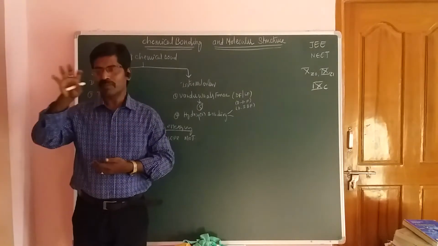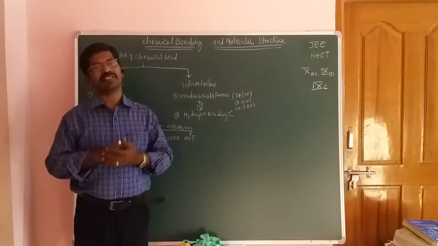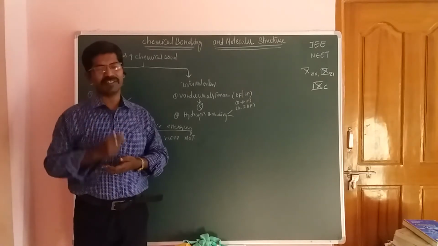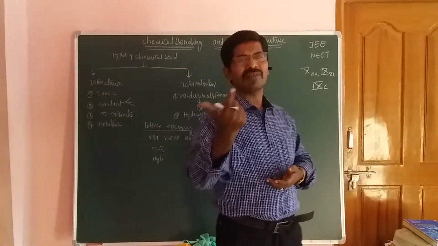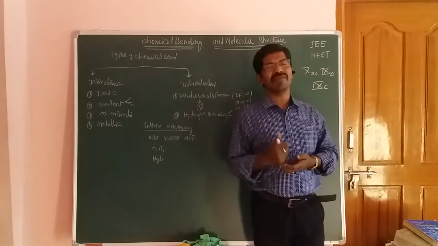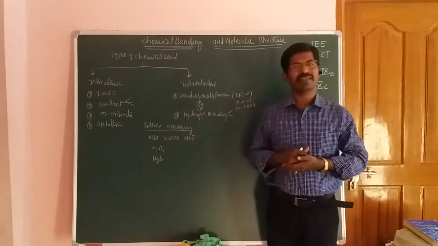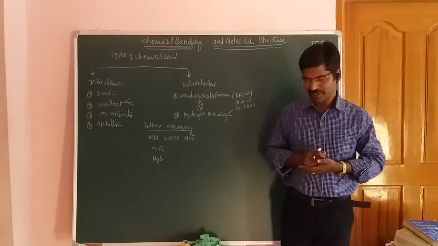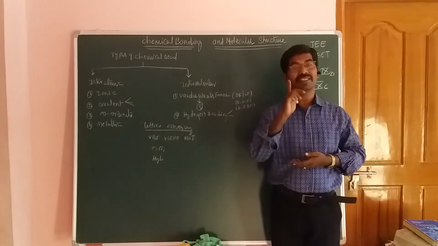So by conducting these types of processes, the ultimate thing is that the chemical body should get stability. That means the atom should get stability by loss of electron, by gaining of electron, by sharing of electron, by donation of electron. So these are the general properties to get stability. I hope you understood that chemical bonding takes place for stability.